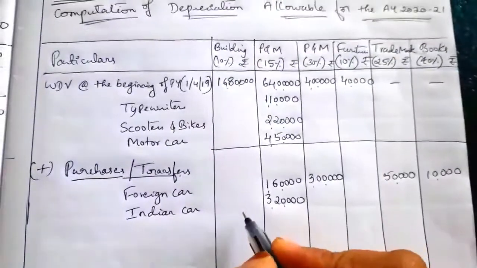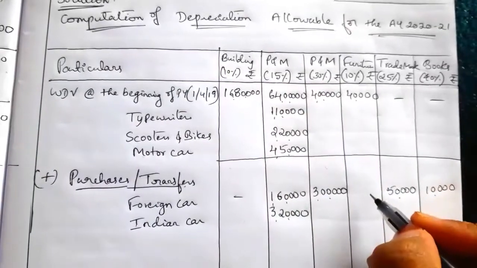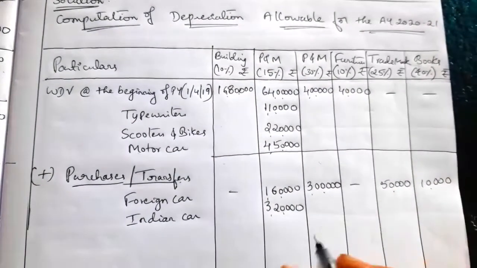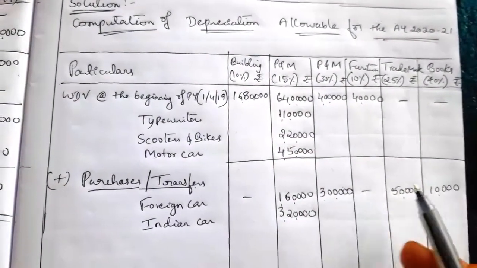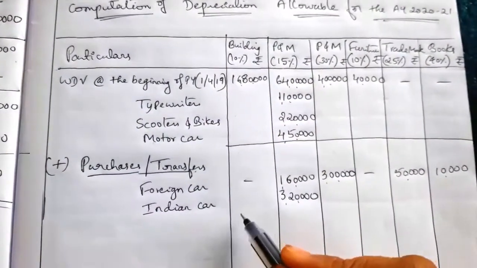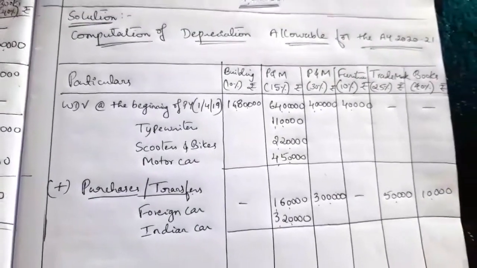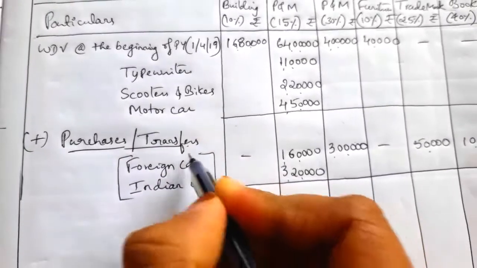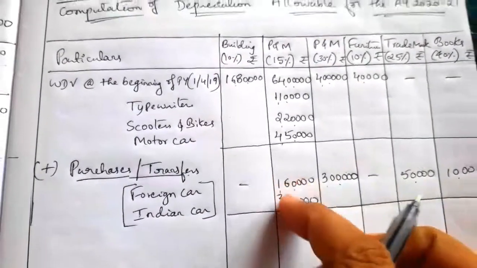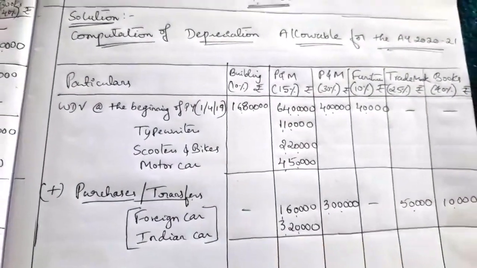So building purchase dash, furniture dash. Only plant and machinery 30%, trademark and books have been purchased. Now total it. This one you write in brackets. This is only for this column, not the foreign car value. Only this value is the foreign car.